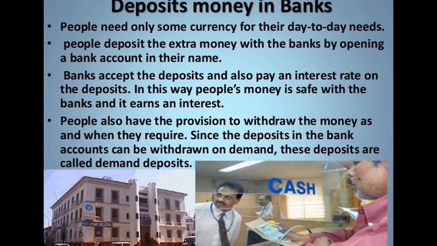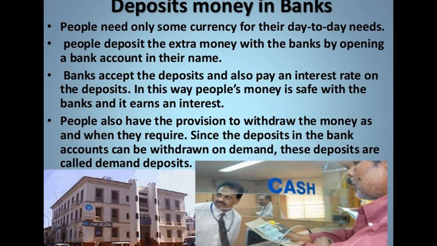Now we are going to talk about another very important topic: deposit money in bank. Whatever cash we are earning as money and whatever currency we have, most people don't keep the entire money as cash with them.